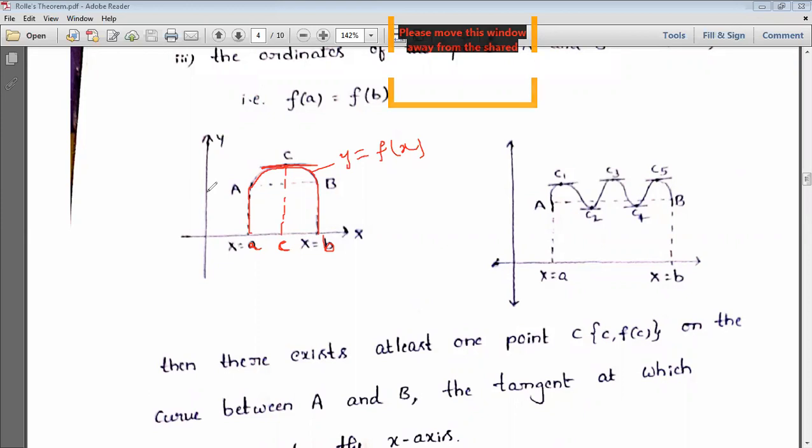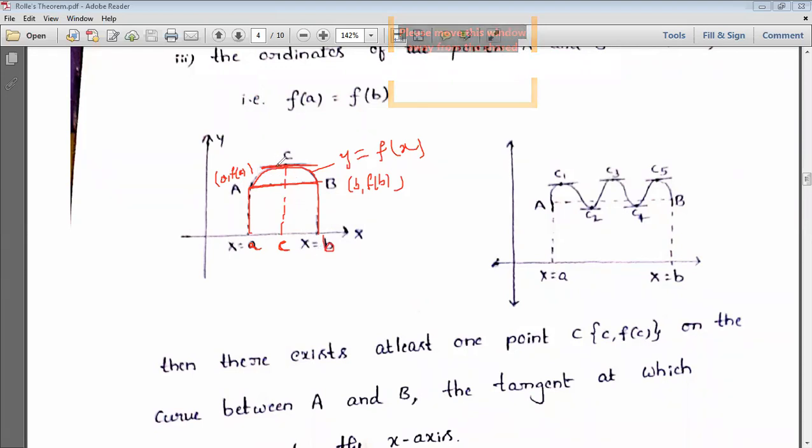And the third condition we are saying: f of A is equal to f of B. So this is the point A comma f of A, and this is the point B comma f of B, and we are saying these two are equal. So that is the third condition. Now there exists at least one point C in the interval a comma b such that f dash of C is equal to 0. That one we should say here.